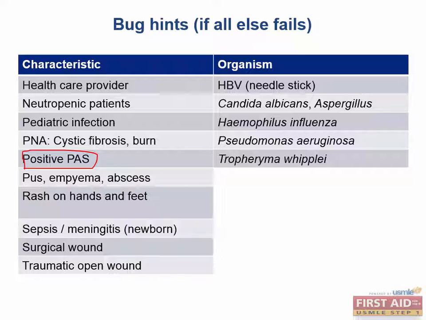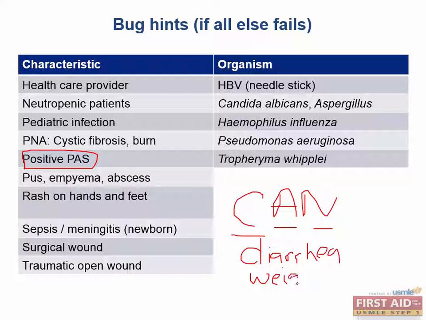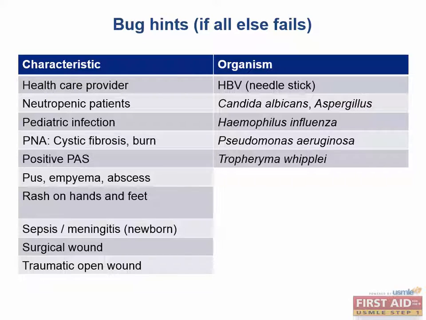Do you remember the triad of symptoms that is seen in Whipple's disease? Remember, this is a malabsorptive disease that causes diarrhea and weight loss. We can remember its symptoms with the CAN mnemonic, since it's associated with cardiac symptoms, arthralgia, and neurologic symptoms, and also causes that diarrhea and weight loss. Do you remember what patients are commonly infected with Tropheryma whipplei? It's commonly seen in older men. Very good. The most common cause of pus, empyema, and or skin abscesses is Staph aureus.